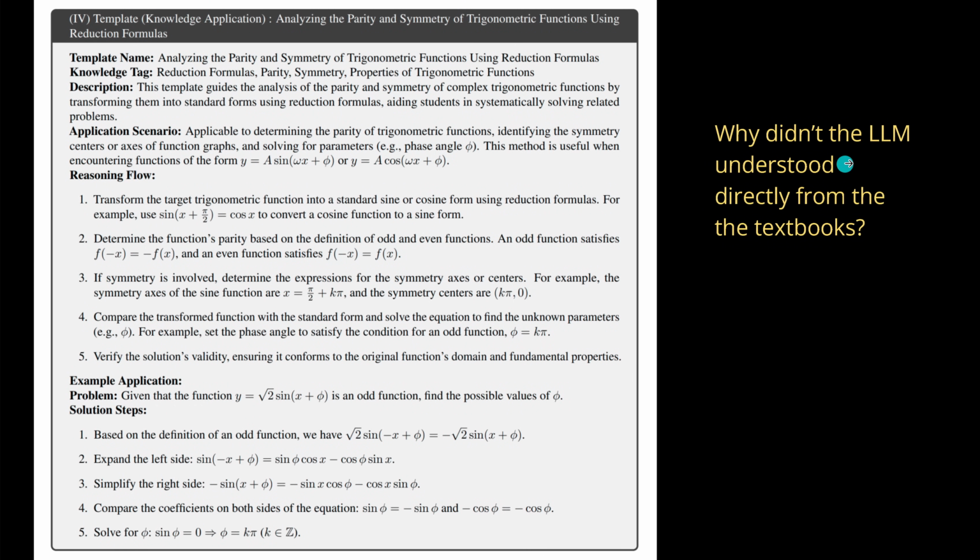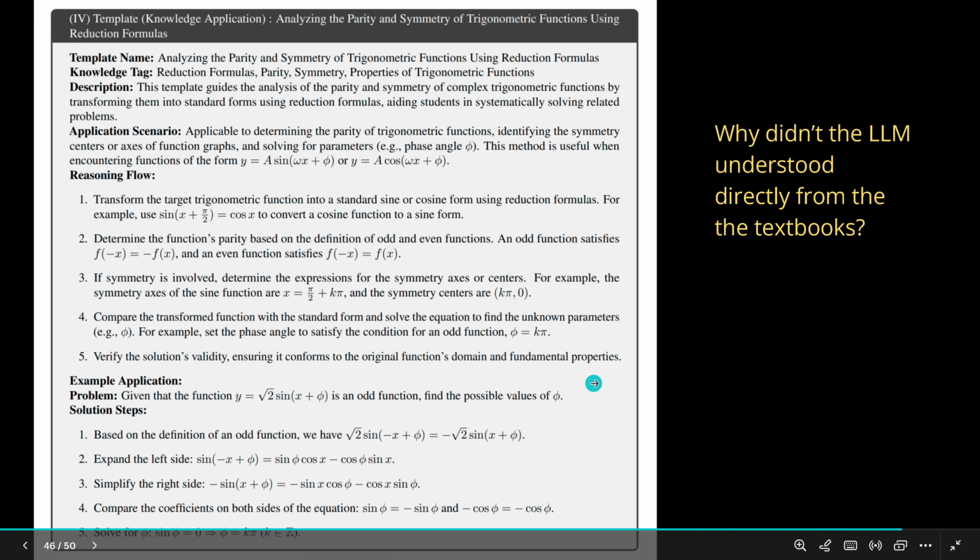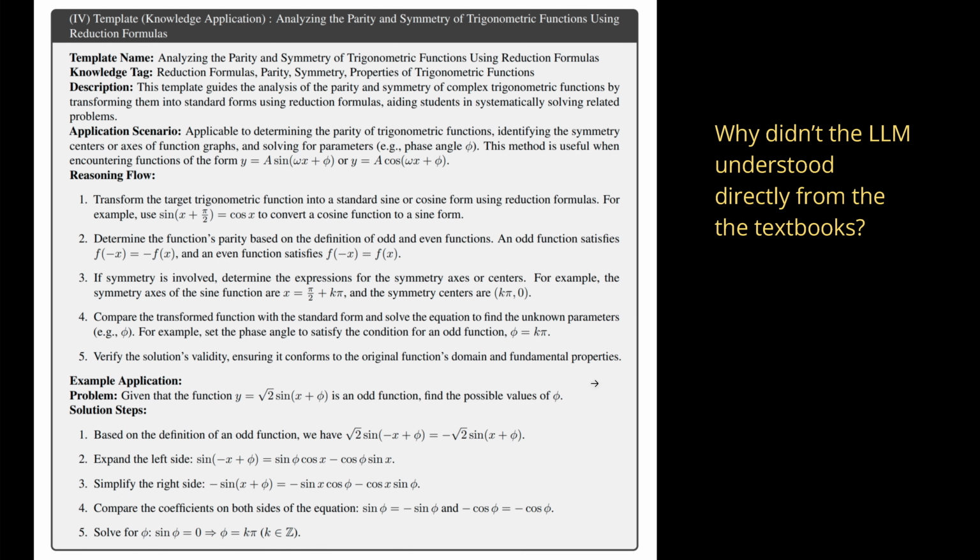And why did the LLM not understand this directly from the textbook? Look at this formula. Application scenario, the reasoning flow here, some trigonometric function, simple, easy example or the solution, but this is what we have in the textbook. And still our best reasoning systems do not reach 100%. Why is this happening? What are we missing?